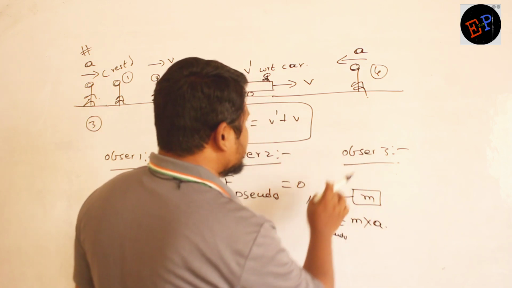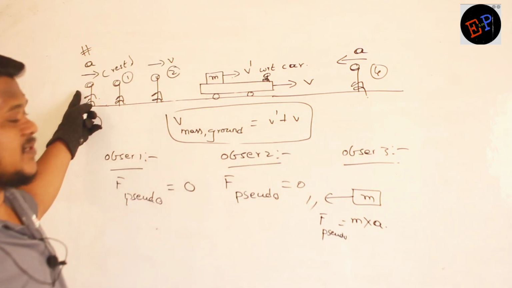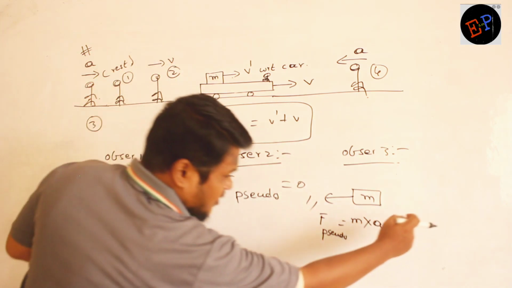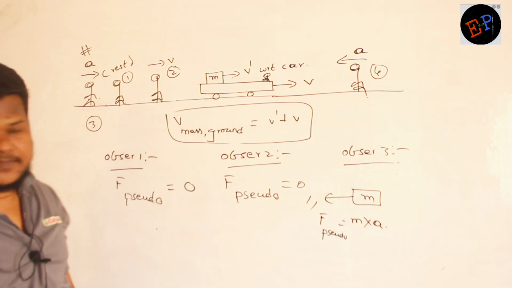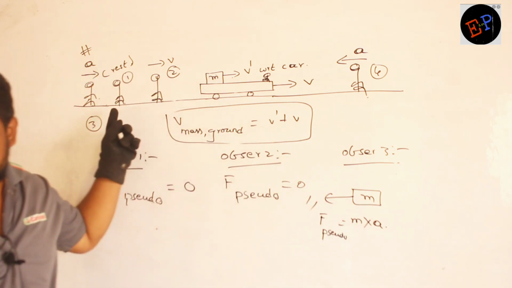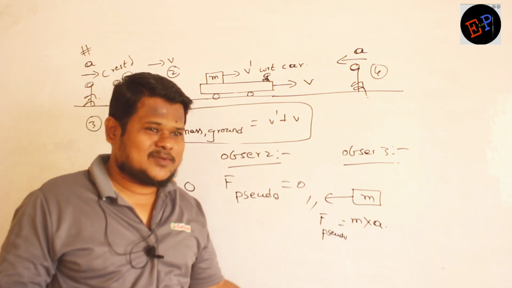What is the acceleration of the observer? The observer is accelerating in this direction, so the pseudo force we have to apply in the opposite direction. What is the mass? M. What is the acceleration of the observer? A. So m into a, that's all.